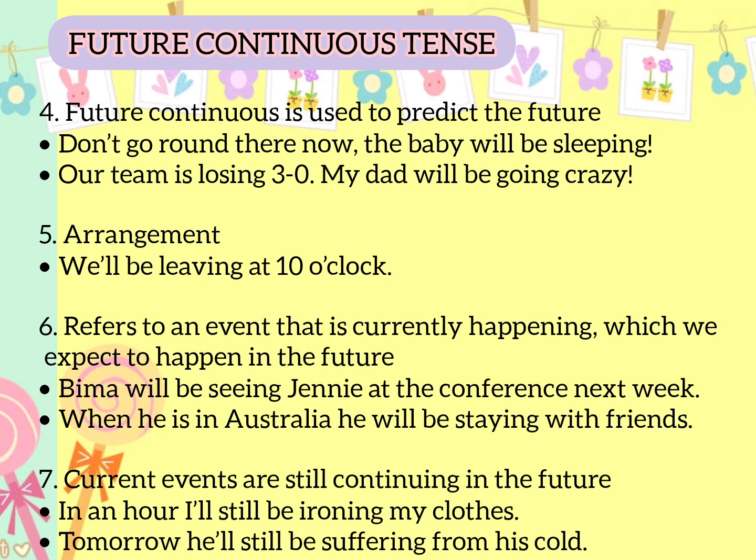Sixth refers to an event that is currently happening, which we expect to happen in the future. For the example, Bima will be seeing Jenny at the conference next week. It means that Bima expects to see Jenny at the conference next week. Seventh, showing current events are still continuing in the future. For the example, in an hour, I'll still be ironing my clothes. So it's still continuing in an hour.